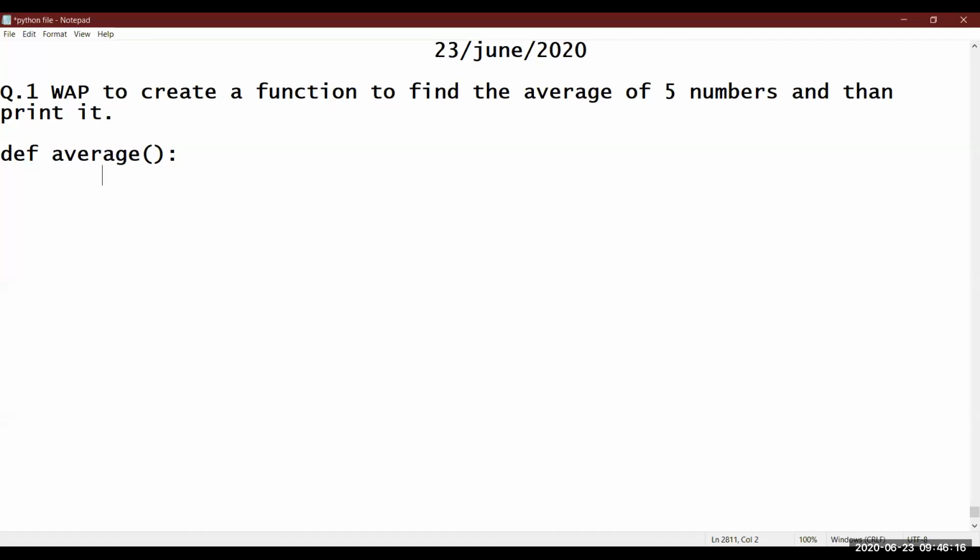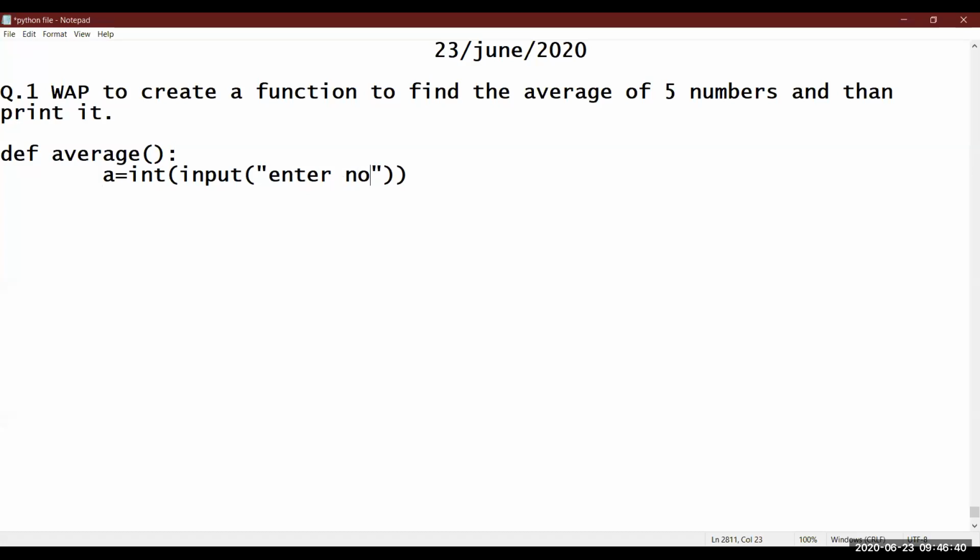So find average of 5 numbers. It's a super easy question. We will be requiring 5 numbers. First, the user will enter 5 numbers. Then we put the formula of finding the average of 5 numbers, and then we will be printing it, because right now we are not returning anything. So how to do this? It's so simple. A equals to, let's take all the numbers as int type within this input function.